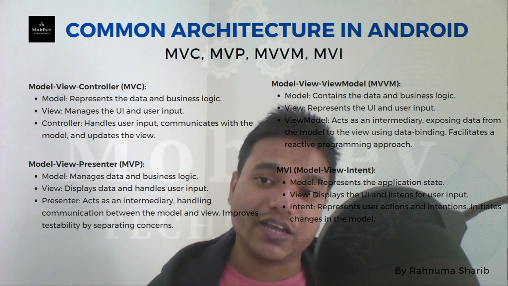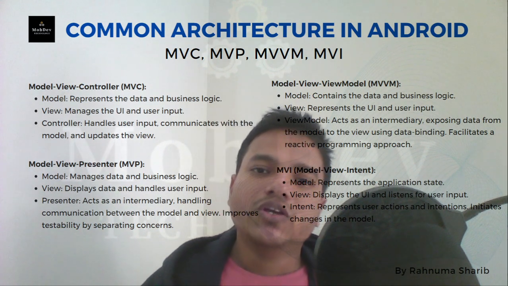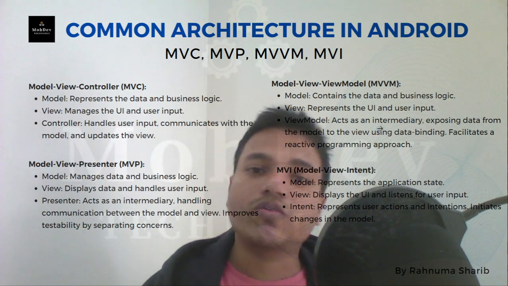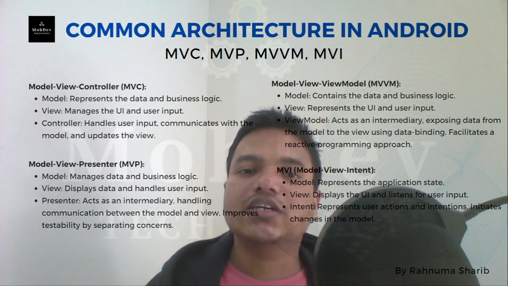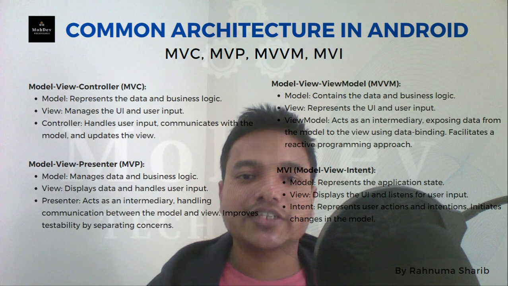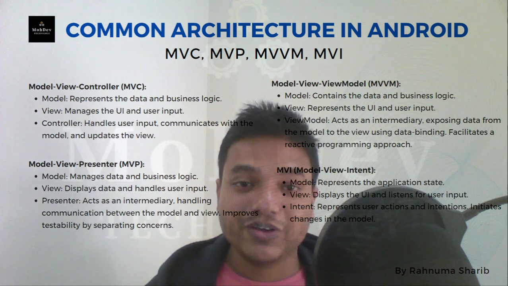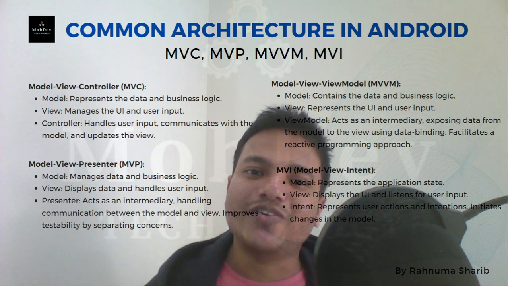And in MVI: model, view, intent. You can see that the model and the view are common in each architecture. Just one thing changes: controller, presenter, view model, or intent. It's like in school math, where we take something common from each element.